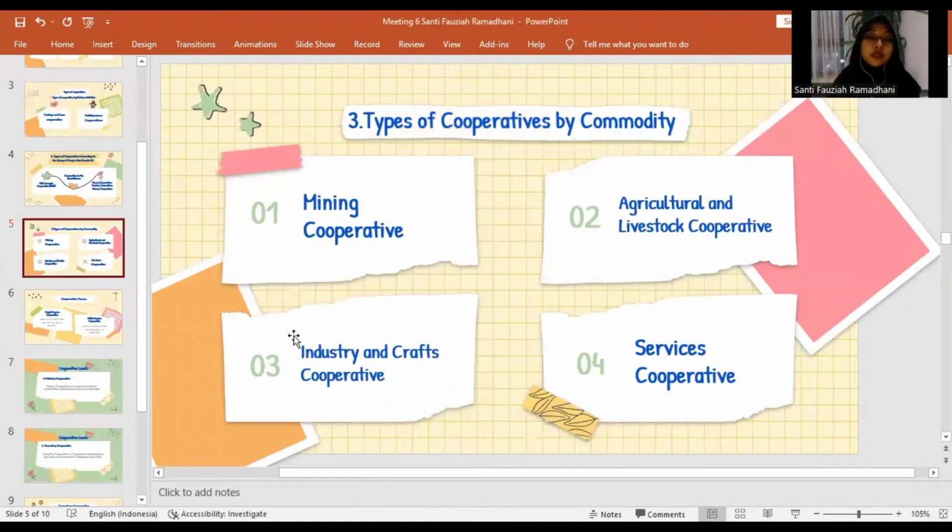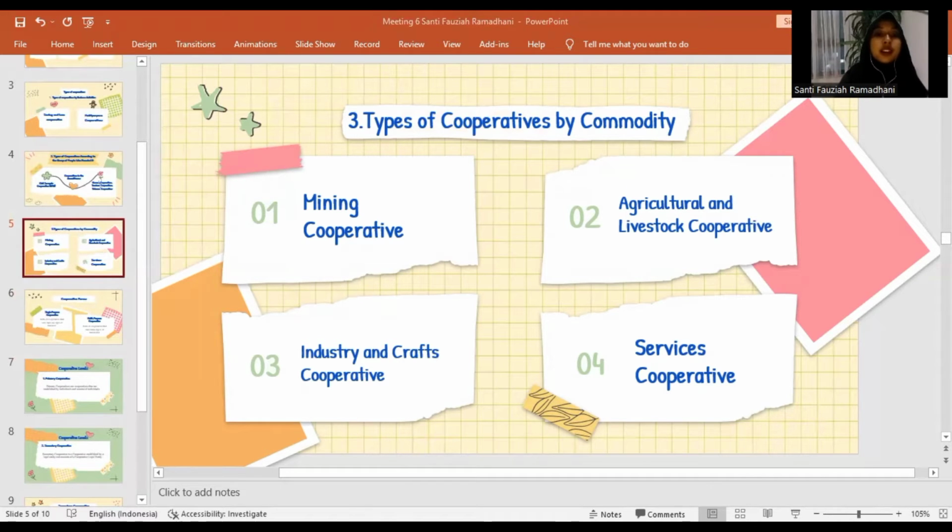And the last type of cooperative is type of cooperative by community. The first is mining cooperative, the second is agricultural and livestock cooperative, the third is industry and craft cooperative, and the last is service cooperative. A mining cooperative is a cooperative that conducts business by exploring or utilizing natural resources directly without changing the shape and nature of the natural resources. For the examples, gold panning and river stone collector.